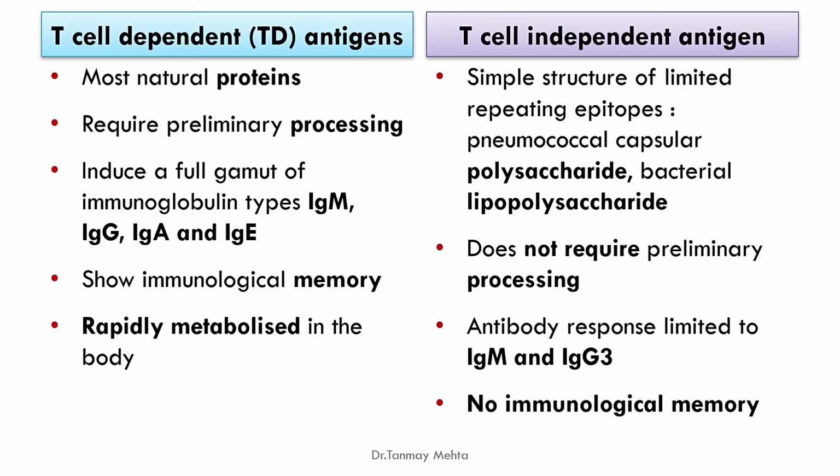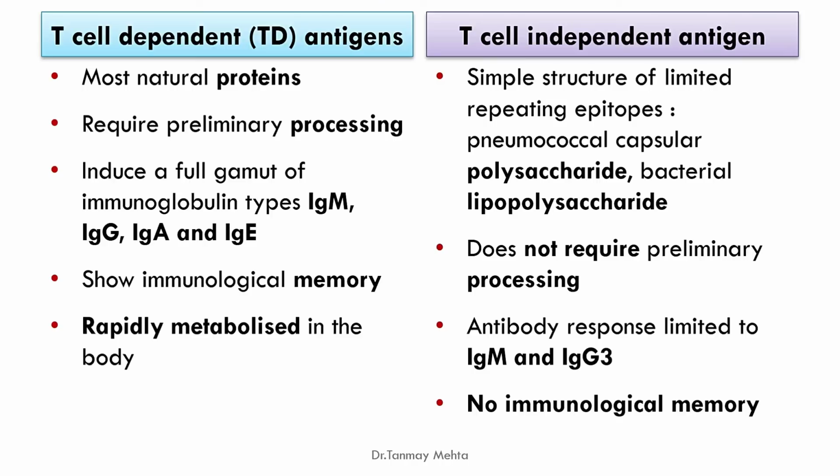Before being presented to the T-cell, they usually require processing by antigen processing cells, which are usually macrophages, dendritic cells and B cells. So preliminary processing is required for T-cell dependent antigen. That is not the case with independent antigen. They can directly stimulate the B cell.